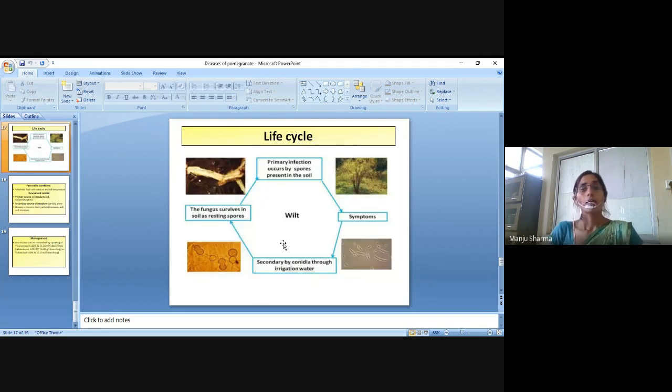Life cycle: primary infection occurs by spores present in the soil, then the symptoms will show. After that, secondary spread is by conidia through irrigation water, and then the fungus survives in soil as resting spores, and again goes for primary infection by spores present in the soil. So the cycle continues, and the pathogen survives on the host.